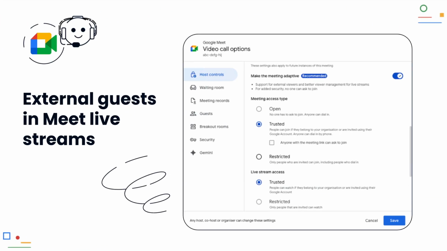External guests in Meet live streams. Until now, live streams in Google Meet were often restricted to your own company. Now, hosts can invite external guests to join as well. This is ideal for webinars or large presentations with clients. At the same time, there are new options to release internal streams specifically for certain departments instead of always for the whole company.